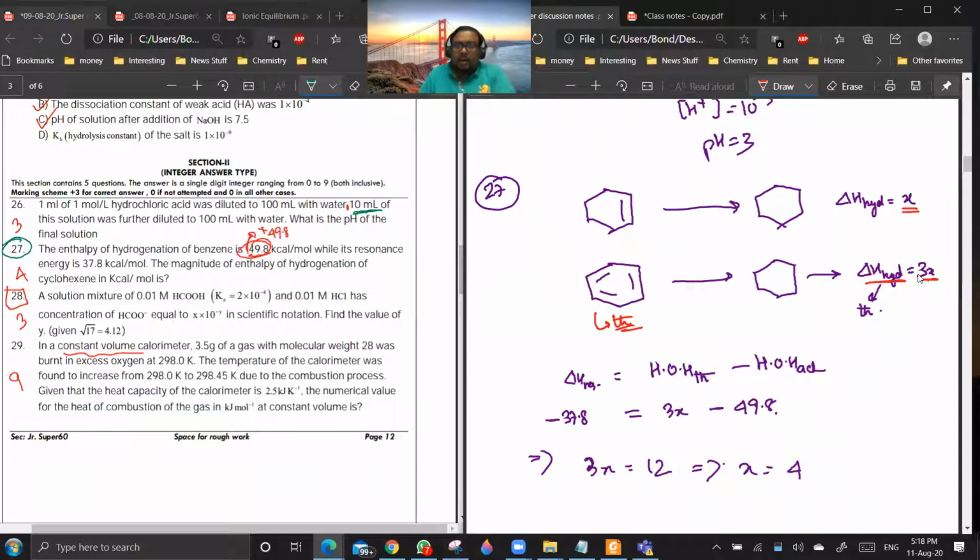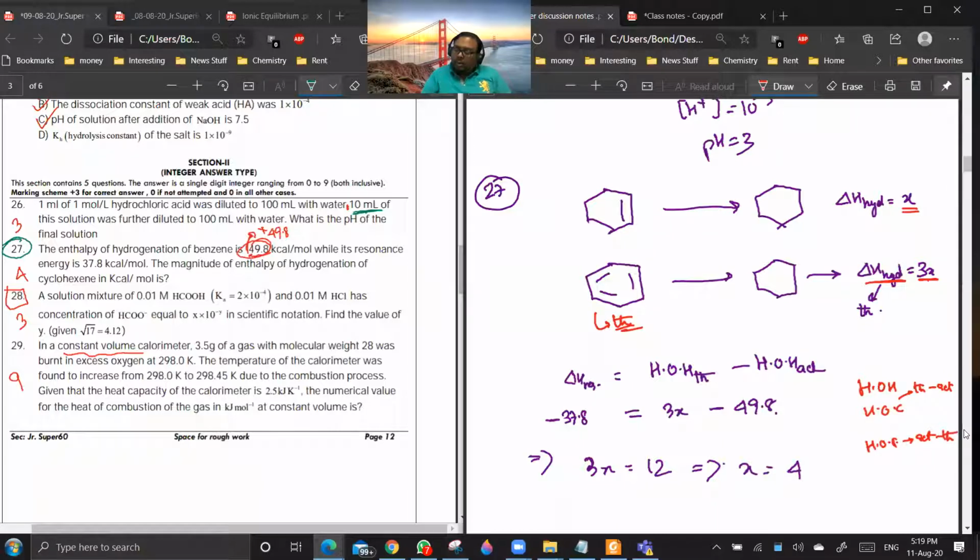Lewis structure. Now, this is a theoretical value and the actual value is plus 49.8. Then we can write delta H resonance is what? Delta H theoretical minus delta H actual. For heat of hydrogenation and heat of combustion, I have told you it will be theoretical minus actual. For heat of formation, it will be actual minus theoretical.